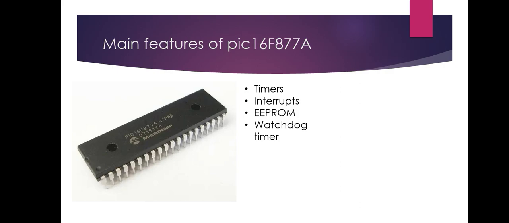Basically it is a non-volatile memory which is used to store data permanently. Even if the microcontroller is switched off, the data will remain the same. And then watchdog timer. So the watchdog timer is used to wake up the device from sleep mode, and it is also used to generate the watchdog timer reset. So these are some main features in this microcontroller.